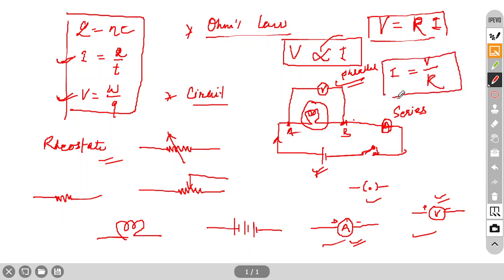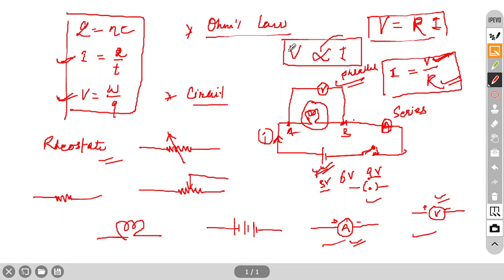So the current flowing through this circuit is directly proportional to voltage. It means if you increase the potential difference, then current will also increase. Suppose you take 3 volt, then 6 volt, then 9 volt. In 9 volt, more current will pass through. In 3 volt, less current. So directly proportional to V. And second, resistance. Suppose this bulb is a kind of resistance. If you increase the value of this resistance, then less current will pass through it. So it's inversely proportional to resistance and directly proportional to voltage.